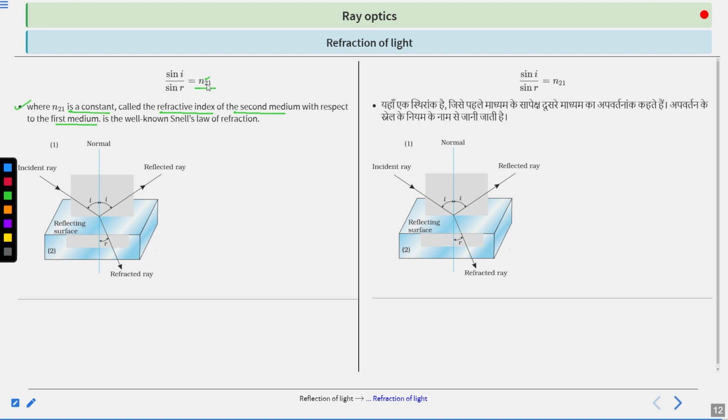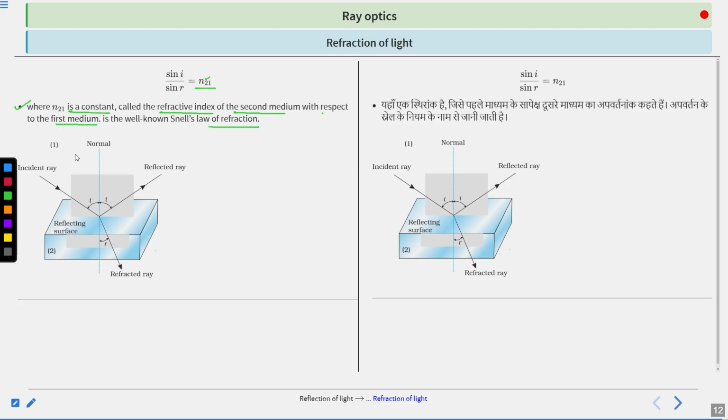Listen carefully. n21 is the refractive index of the second medium with respect to the first medium, which is well known as Snell's law of refraction. Suppose this one is n12. In that case, n12 is the refractive index of the first medium with respect to the second medium, while n21 is the refractive index of the second medium with respect to the first medium. I hope this is clear. So this is known as Snell's law.